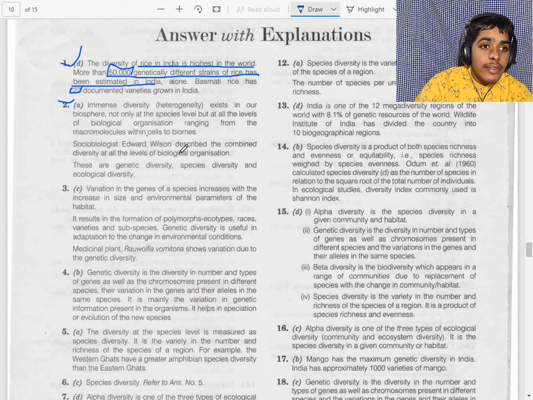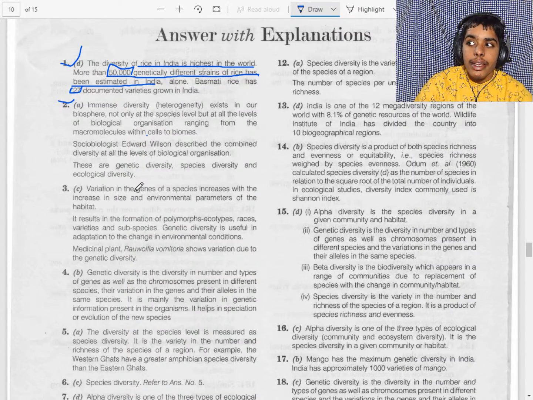Sociobiologist Edward Wilson described the combined diversity at all the levels of biological organization. So we can say that the diversity levels are genetic diversity, species diversity, and ecological diversity.